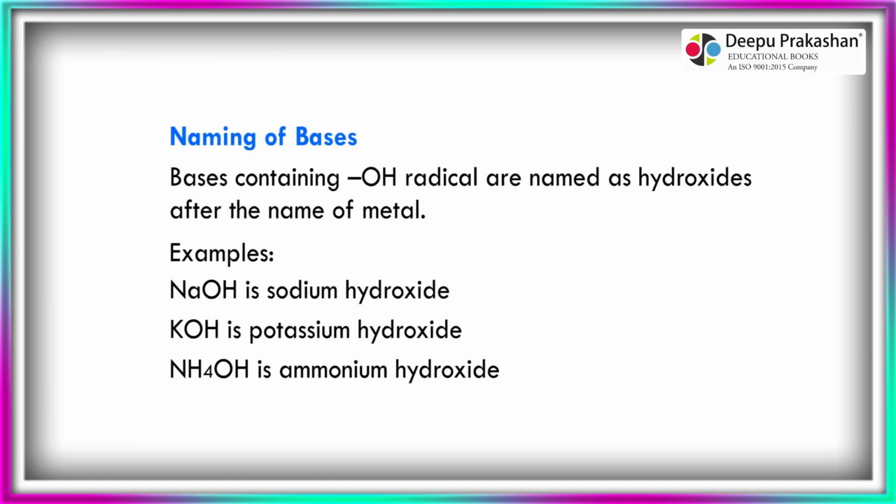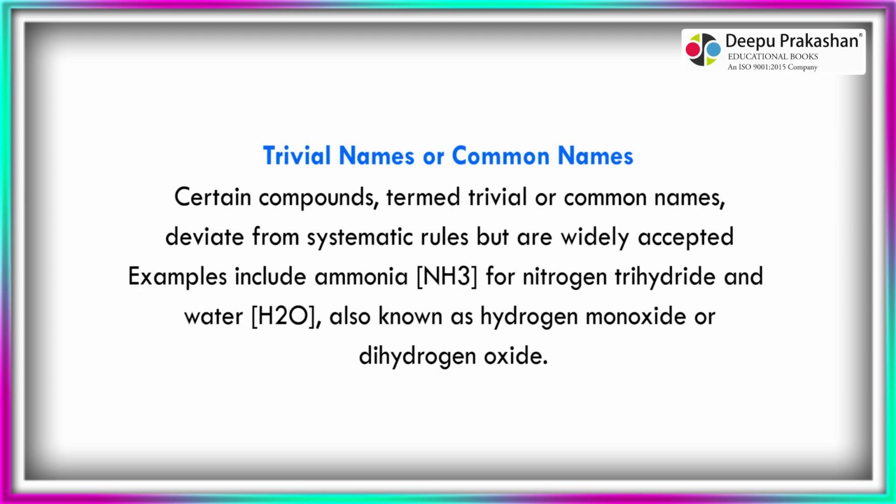Naming of bases. Bases containing the hydroxide radical are named as hydroxides after the name of the metal. Examples. NaOH is sodium hydroxide. KOH is potassium hydroxide. NH4OH is ammonium hydroxide.